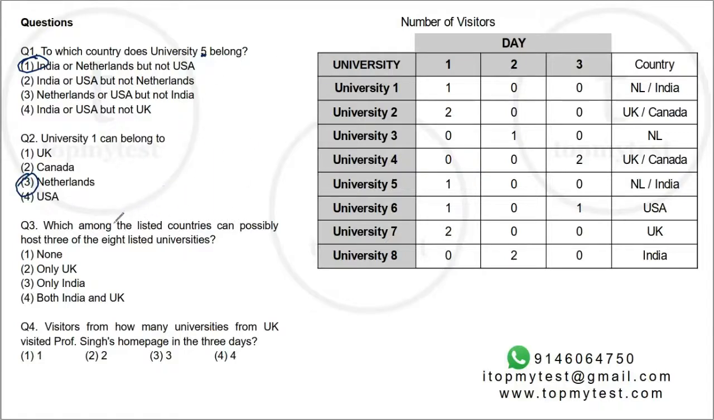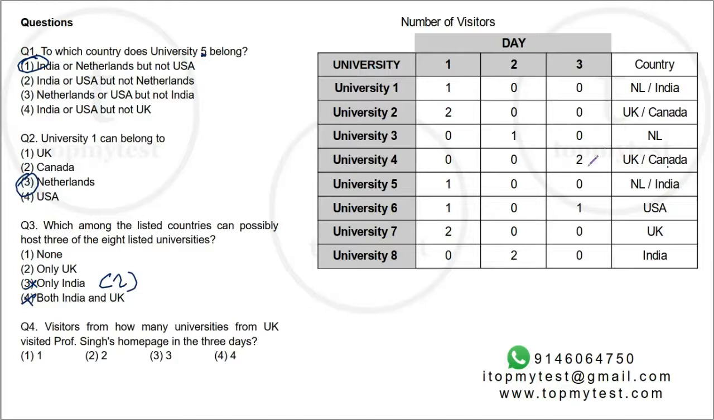Question number 3, which among the listed countries can possibly host 3 listed universities? Which of them can have 3 universities? Okay, now let's see. University 1 is Netherlands or India. University 2 will have UK, Canada. Okay, let's do it by country. Now, India will have University 8, right? And 1 out of these 2, University 1 or University 5. It cannot have both. It can have only 1 out of these 2. So India will have 2 universities. It will not have 3 universities. So this is out. So 4 is also out.